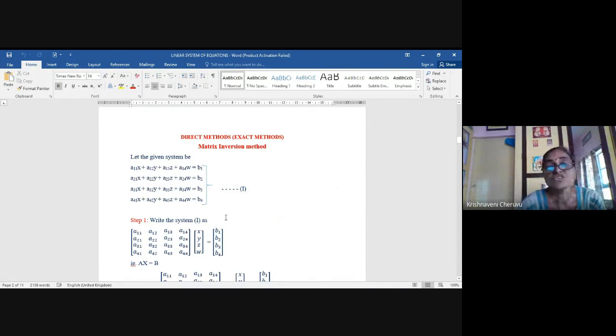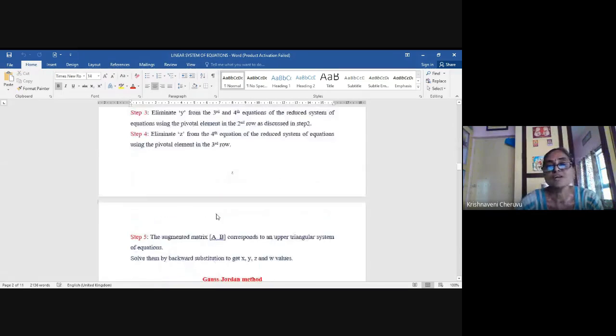Only such a system of equations you will be given to solve. Here as an example, I took 4 equations and there are 4 unknowns x, y, z, w. So you will now learn how to solve this system of 4 equations in 4 unknowns by the iterative method,